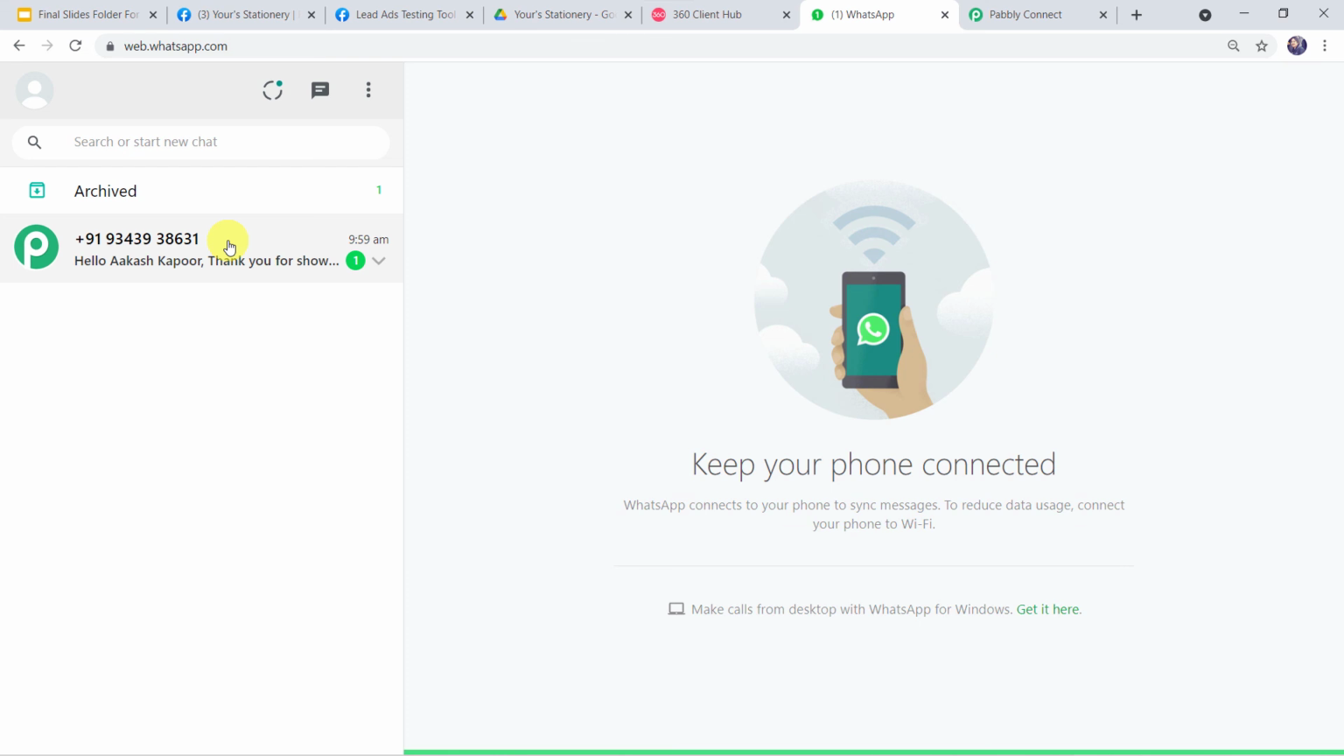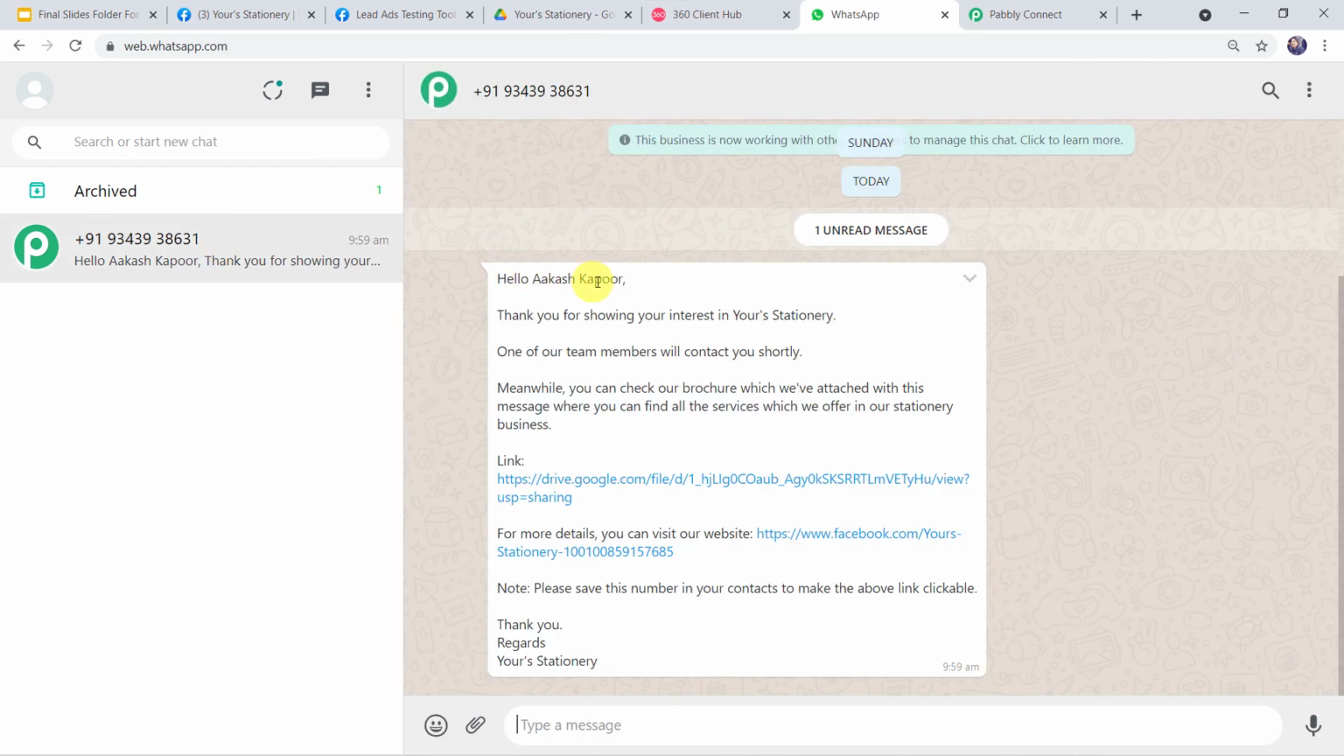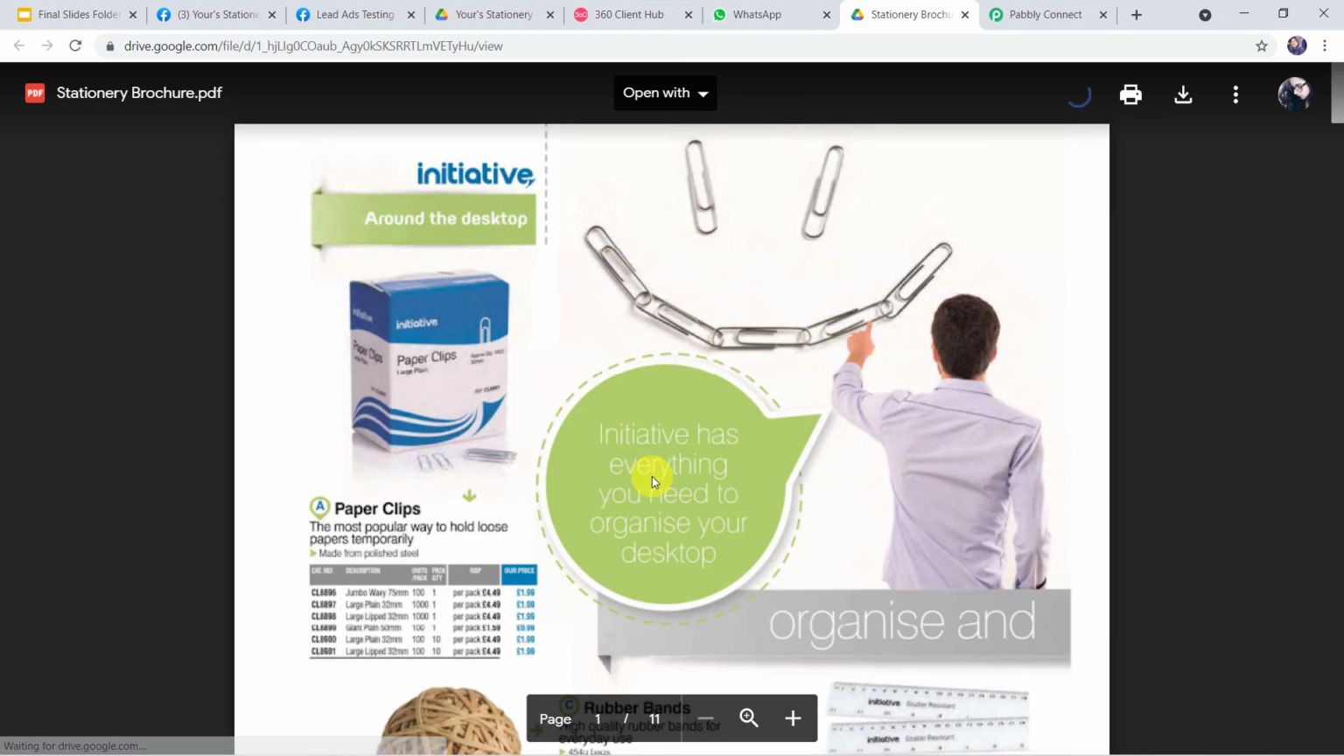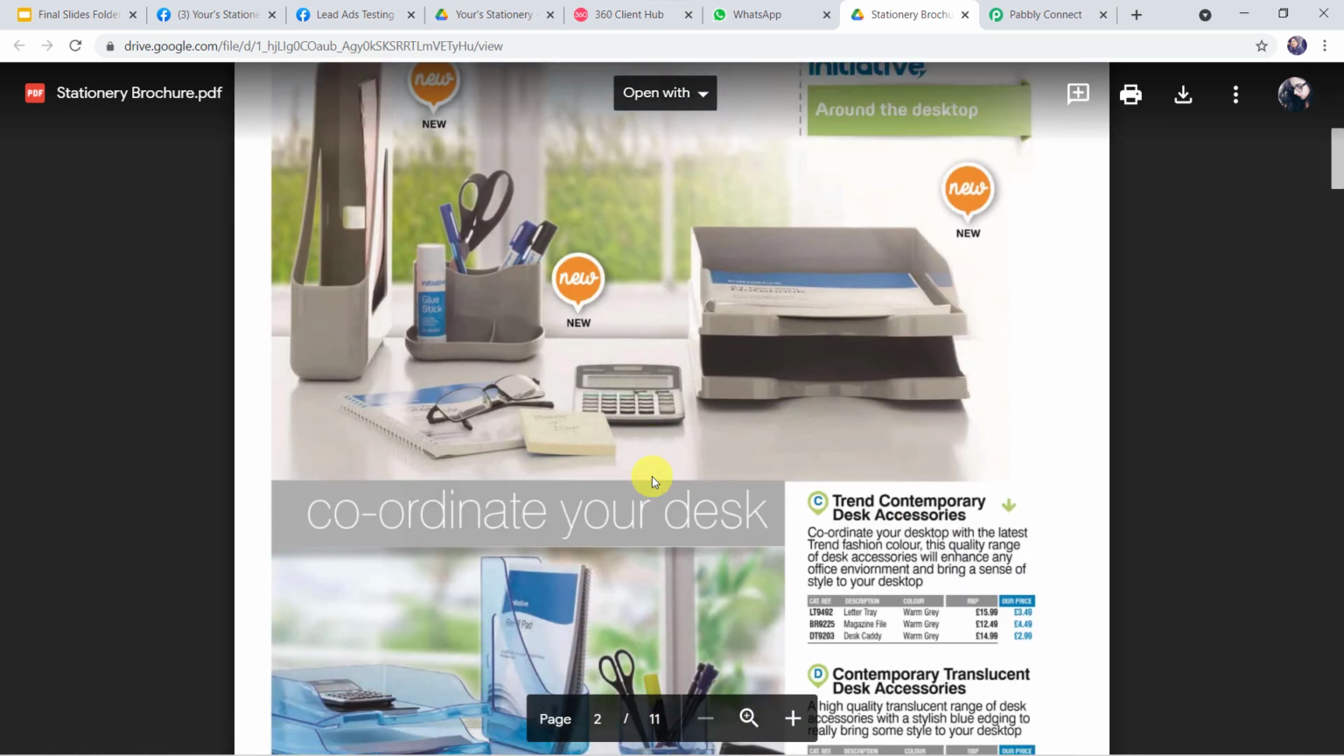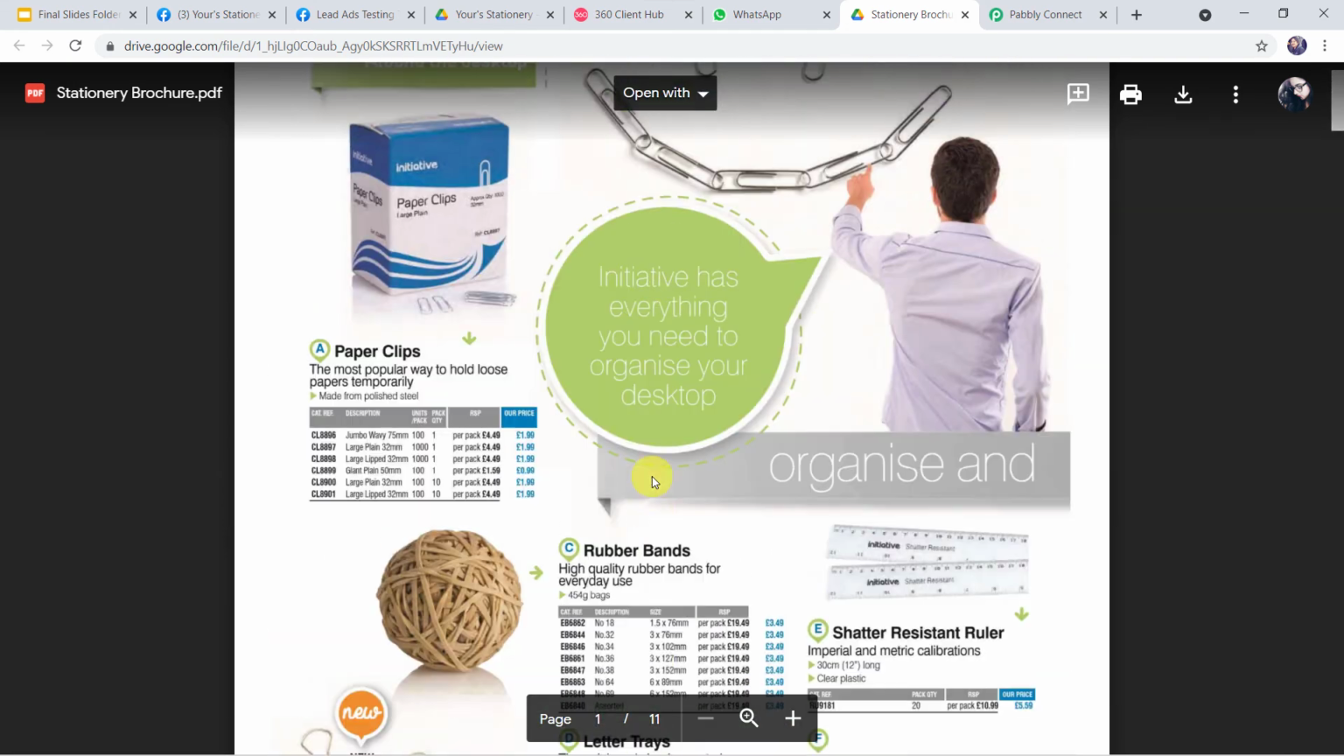And here again we can see a new message. Hello Akash Kapoor, thank you for showing your interest in your stationery. One of our team members will contact you shortly. Okay, so the same message is shared on the WhatsApp number of this customer also, that is Akash Kapoor. Now let us check this link also once again. And here I can see the page is getting loaded. Okay, so the stationery brochure is shared with this customer also.